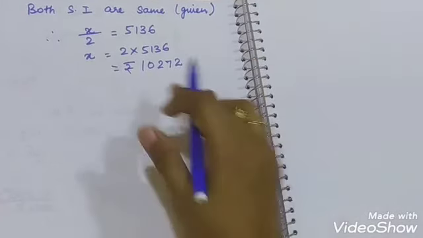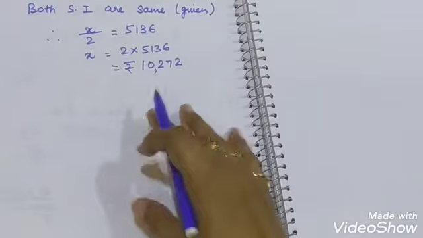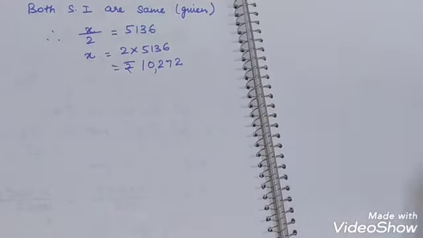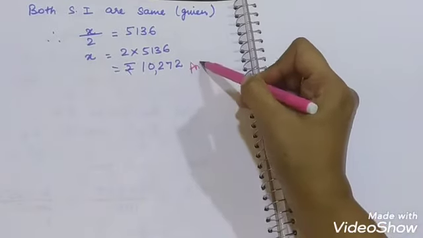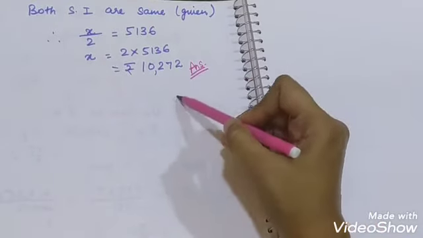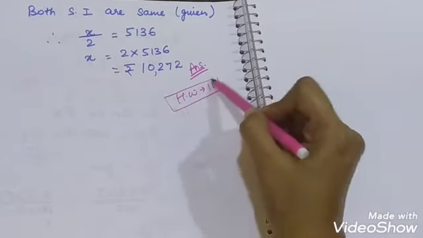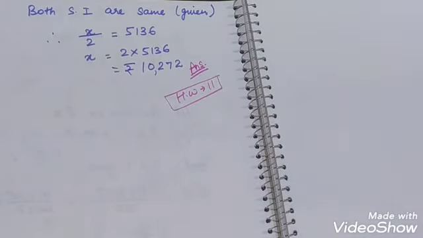It means the sum which is asked is rupees 10,272, and that is your answer. Homework is question number 11. Question number 11 will be homework for you.